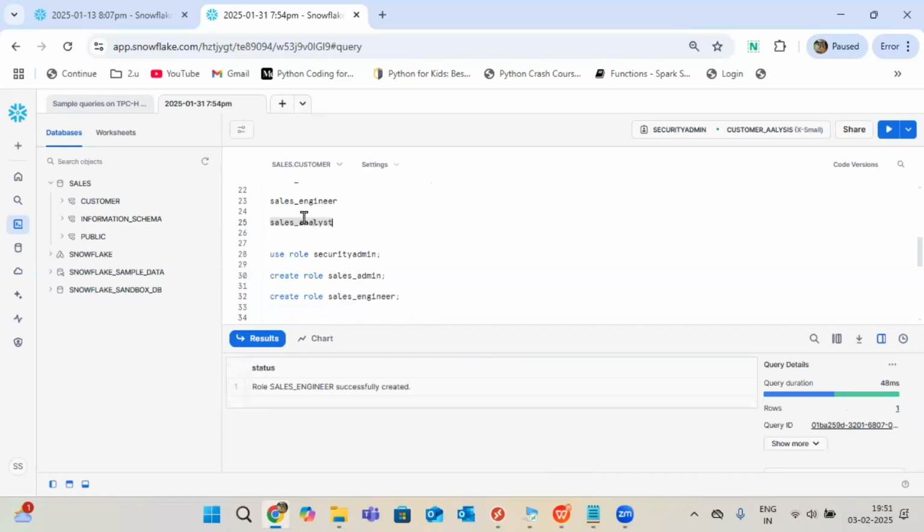Another one is sales analyst. Create role sales analyst. Okay. Totally three roles are available.